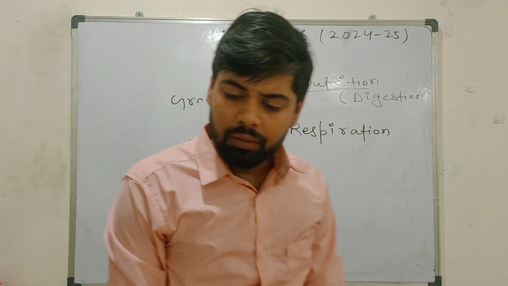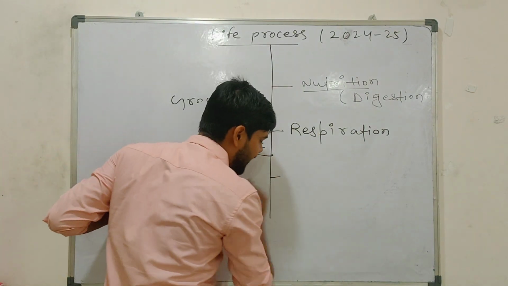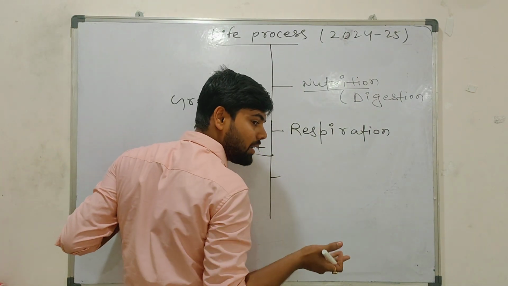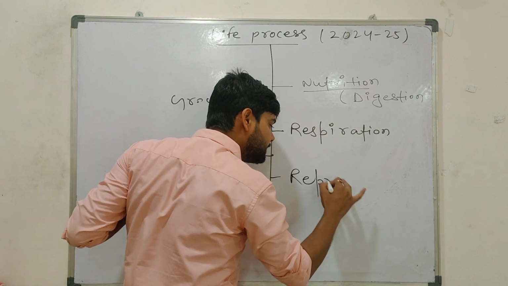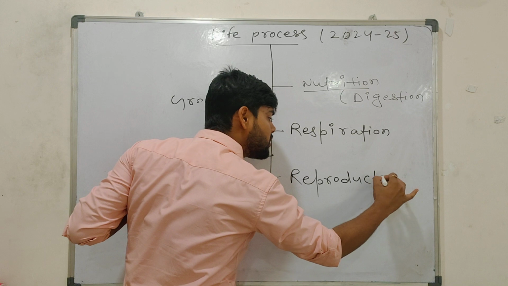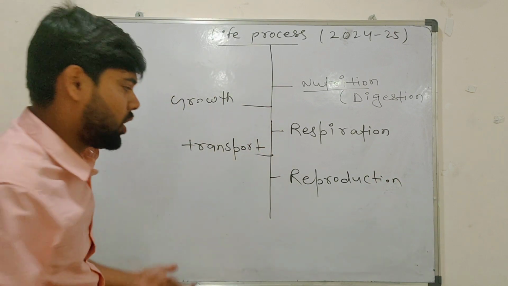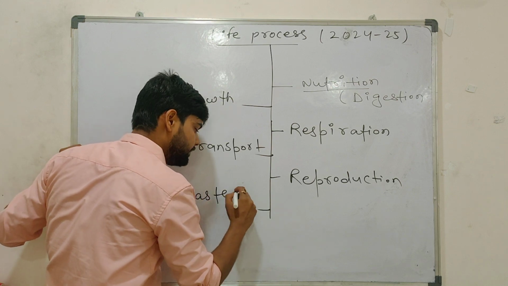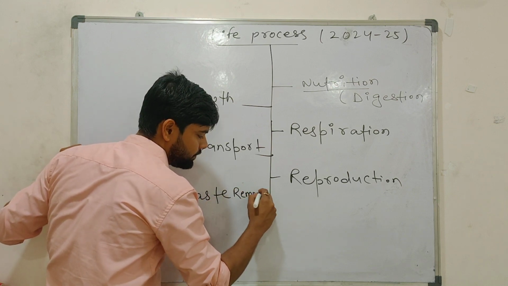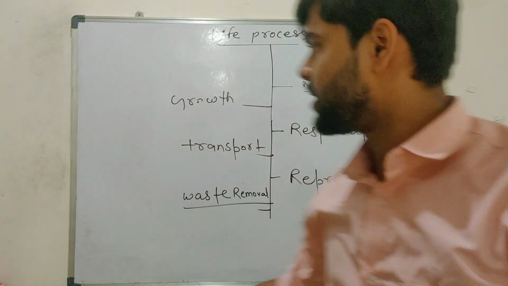After transportation, what are you doing? It is a part of our life, you will get married, your young ones will come. Okay. It means you are doing reproduction. This is also part of our life. After reproduction, what are you doing? You are removing waste material also. Waste removal. So basically, we are doing all these things in a life process.